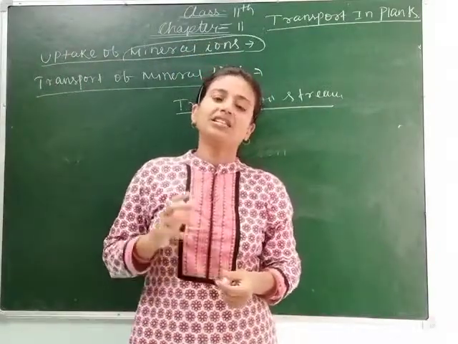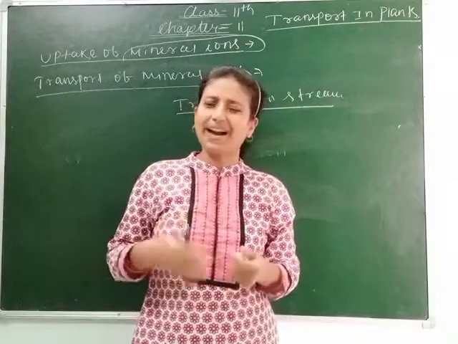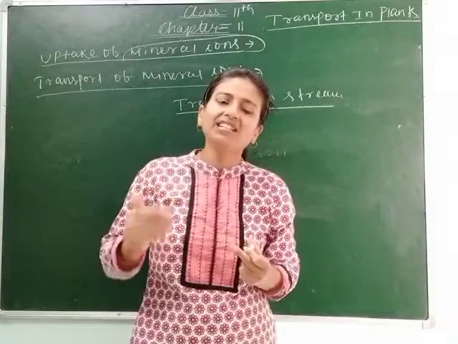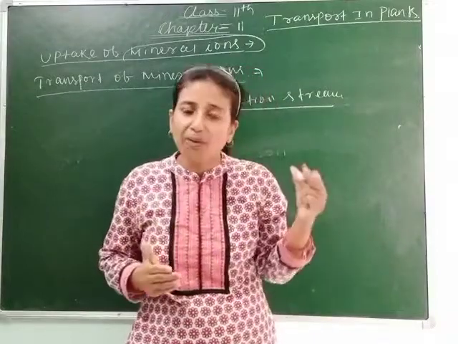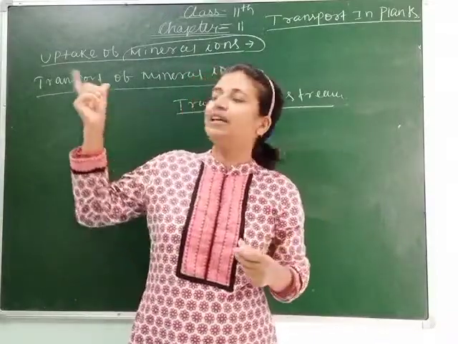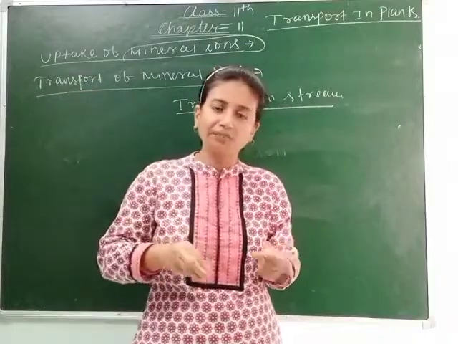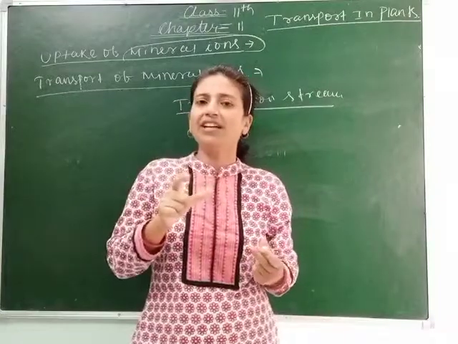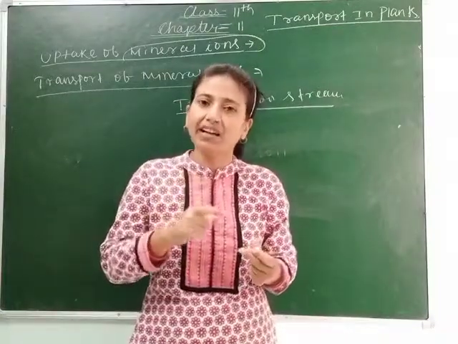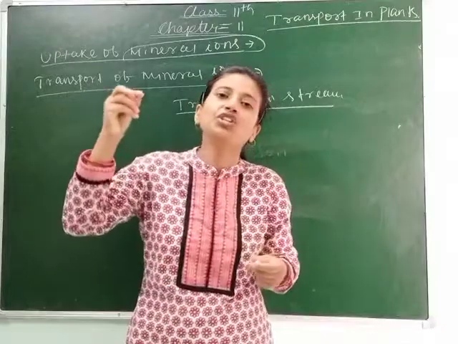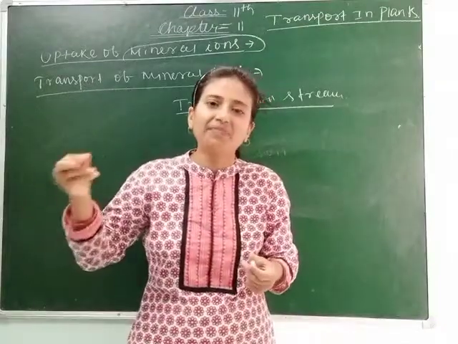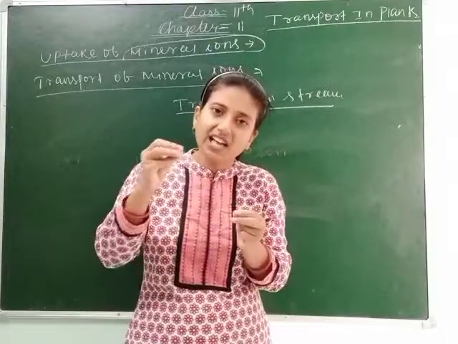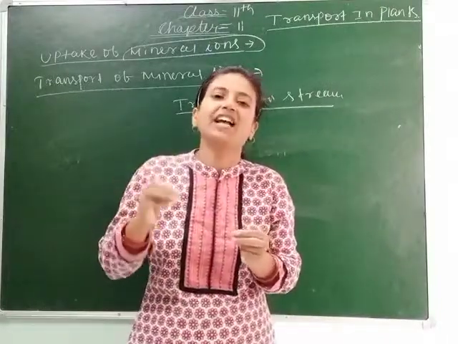Sometimes in plants, some parts get old and fall off. Before they fall off, the minerals present in them are remobilized. Suppose you see yellow leaves, and after some time they fall down. Before they fall down, the mineral nutrients or mineral ions present in the leaf are transported to the young parts of the plant. The minerals will not go to waste, and they are transported to those parts which require them.